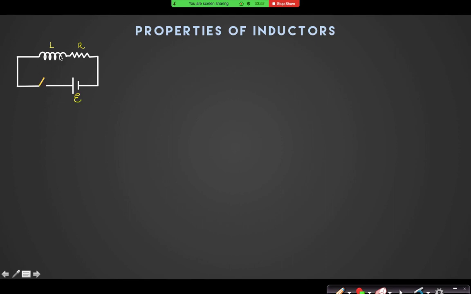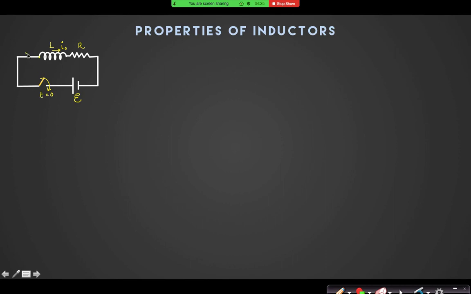Initially the current in the inductor was 0. You can assume the initial current to be I0. Let us assume the current to be I0 initially in the inductor, right? Here in this case the current is 0, but I can assume the current to be I0 in the inductor. Suppose the initial current is I0. As soon as I close that switch, what happens, right? So my t equal to 0 starts from here as soon as I close that switch. Now there is a current.